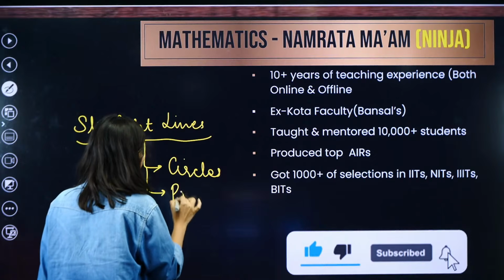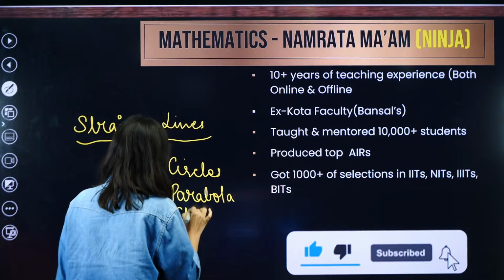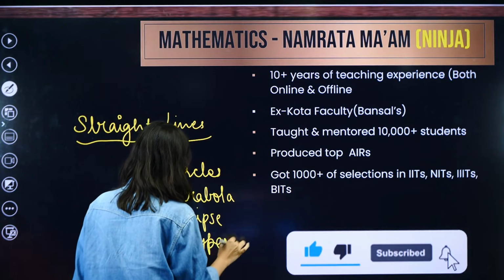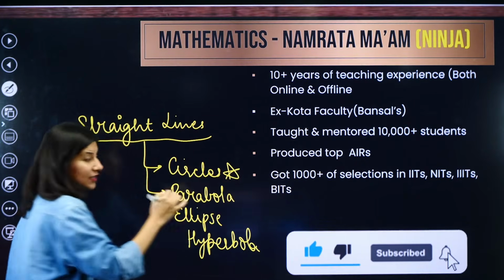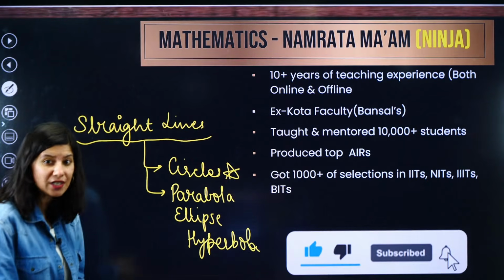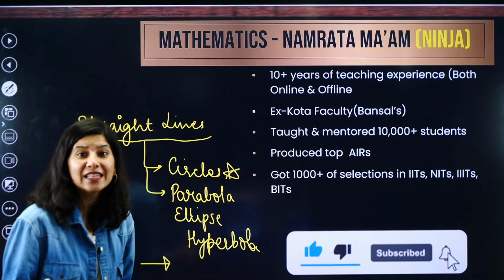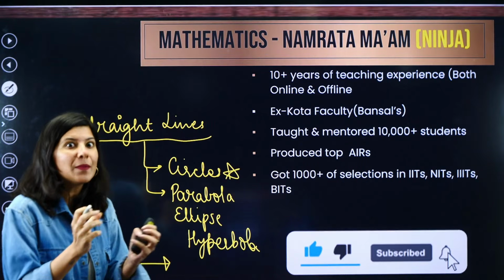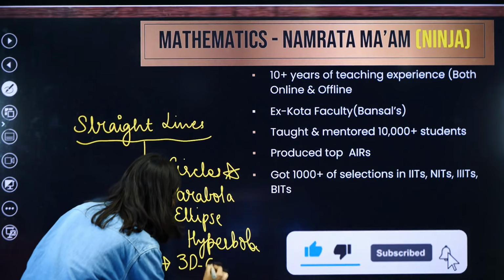The whole conic section, parabola, ellipse, hyperbola, depends upon the basics of straight lines. Straight lines and circles are both the basic building blocks of complete conic sections. Along with that, most of you do not know that 3D geometry, which is in your class 12th, has a major thing from straight lines. So it is going to impact 3D geometry.